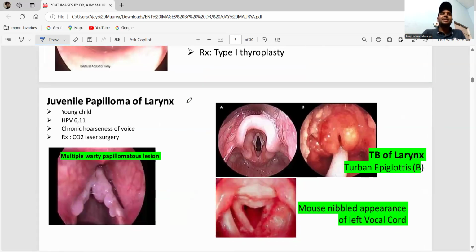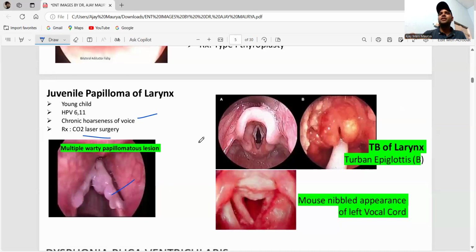Next one is the juvenile papilloma of larynx. Juvenile papilloma of larynx is seen in young children. It is caused by HPV. There are multiple warty papillomatous lesions here; you can clearly see them. The history is chronic hoarseness of voice, and the treatment is CO2 laser surgery.